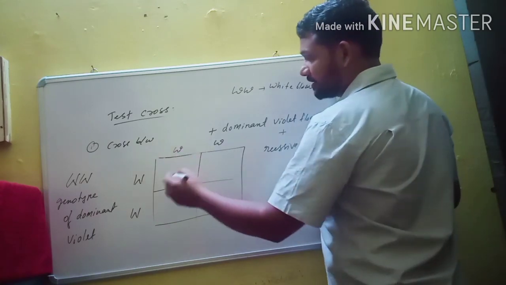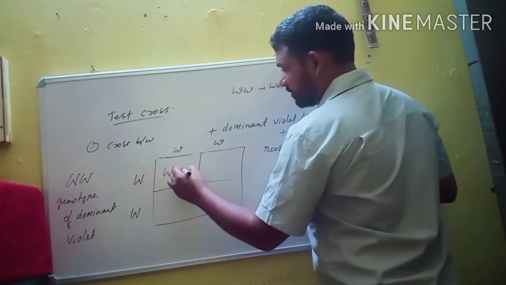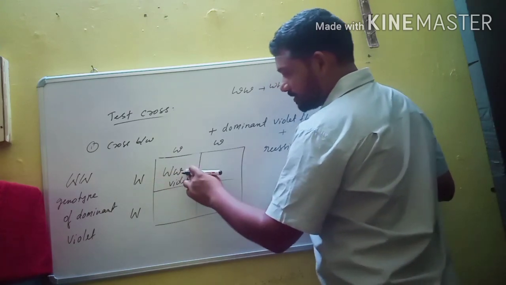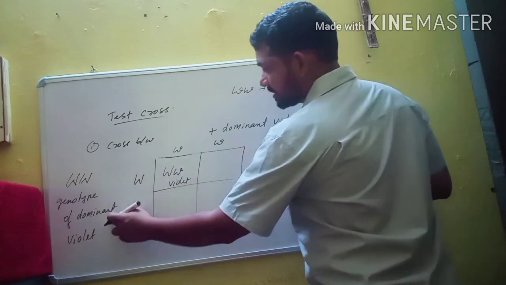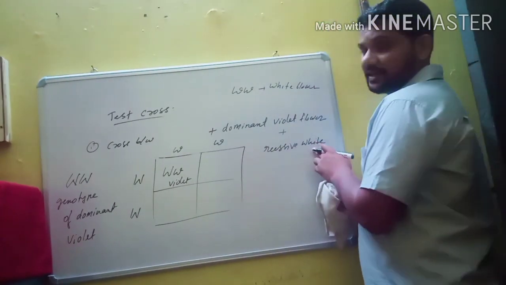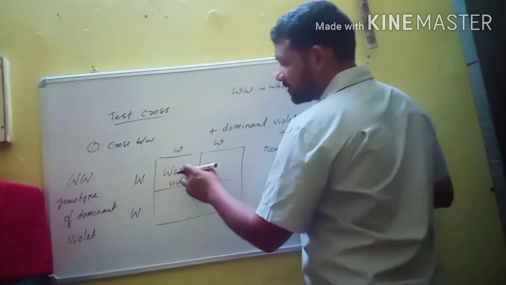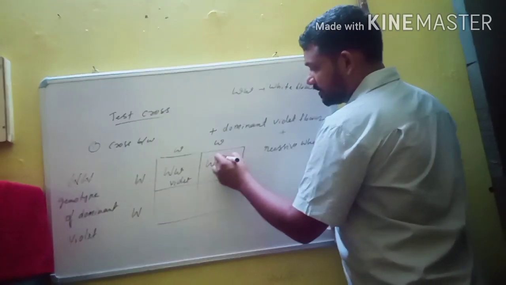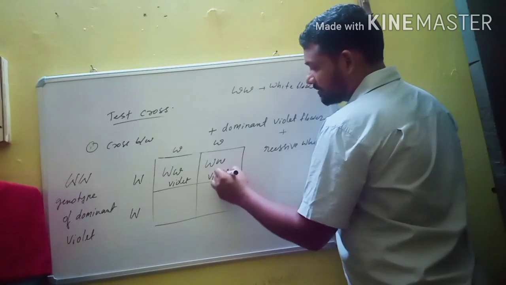Now we will calculate the probability. Capital W and small w, this is a violet flower because capital W is dominant over small w. Capital W represents violet, small w represents white. So the violet character is dominant over white. Here also capital W, small w, this is also a violet flower.